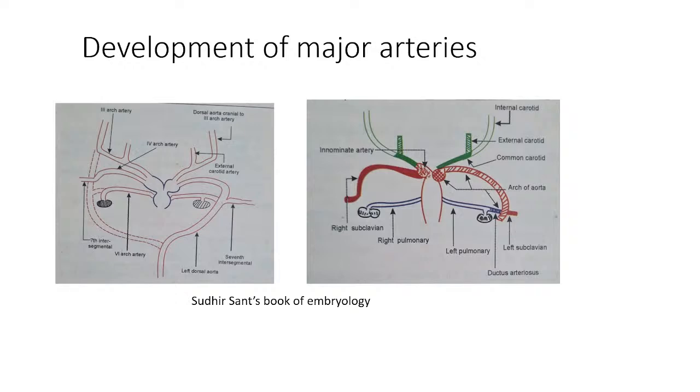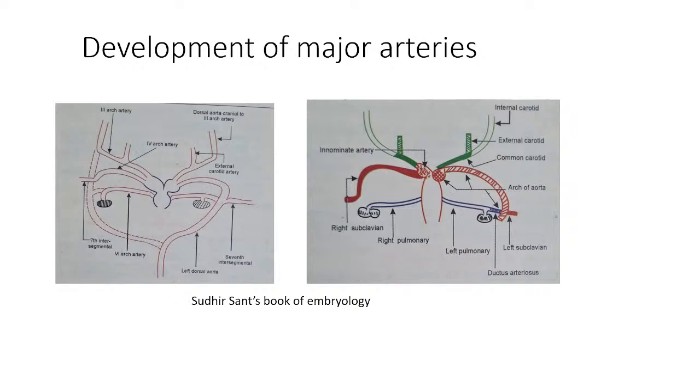Then the branches of the arch of aorta. On the left side, the left common carotid artery is derived from the third arch artery up to the bud for the external carotid. The external carotid on the left side is from the bud which was from the third arch artery, and then the internal carotid artery from two sources. The proximal part is from the third arch artery and the distal part from the dorsal aorta, which got extended cranial to the third arch artery. Then the left subclavian artery is derived from the seventh intersegmental artery.